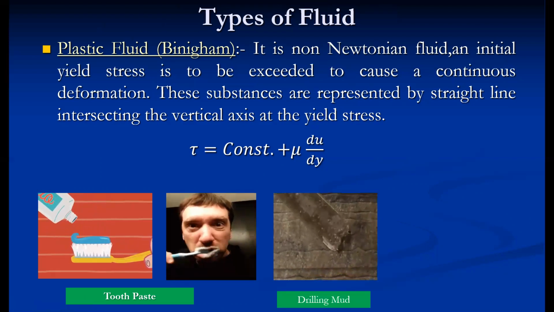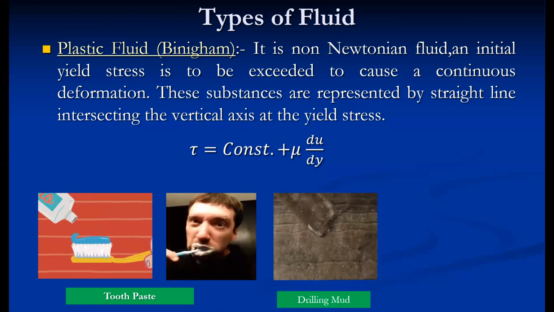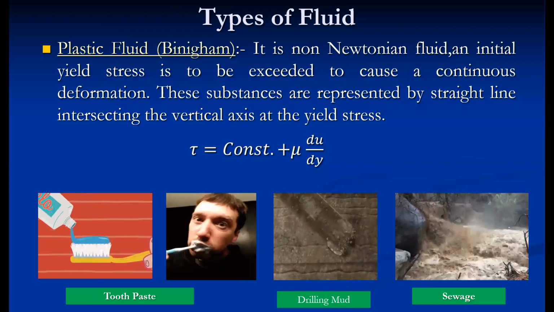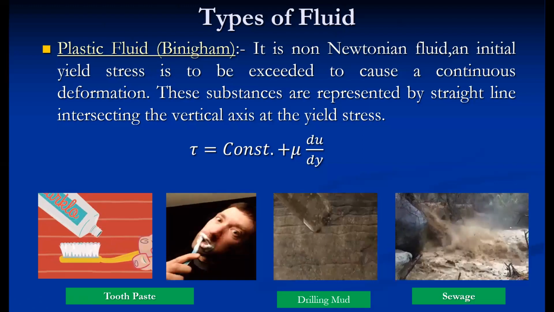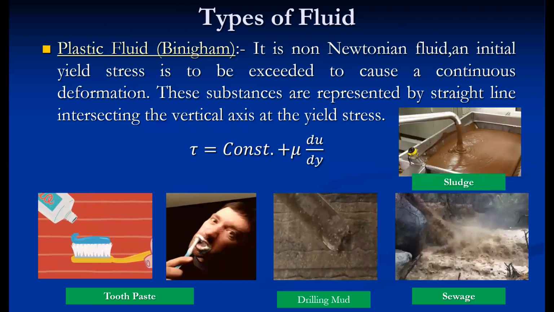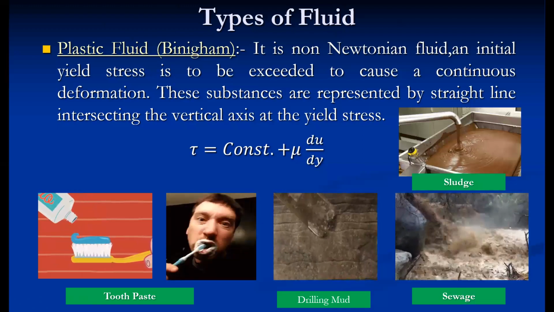Initially it is a solid, then starts flowing. So all semi-solid fluids are generally Bingham fluids, and here the sewage. So these are some examples of plastic fluid, or we can say a Bingham fluid. The sludge is another example of Bingham fluid or plastic fluid.